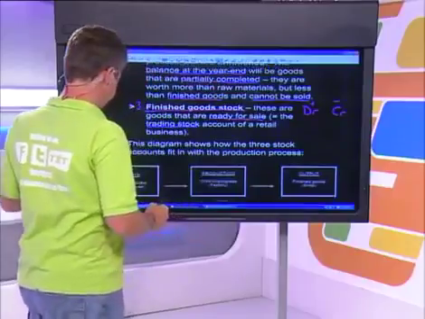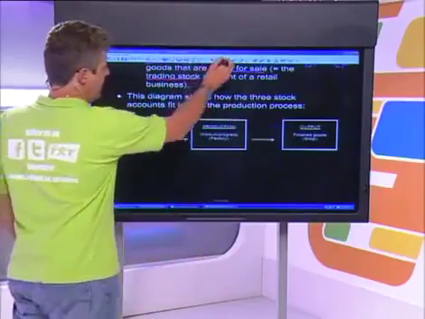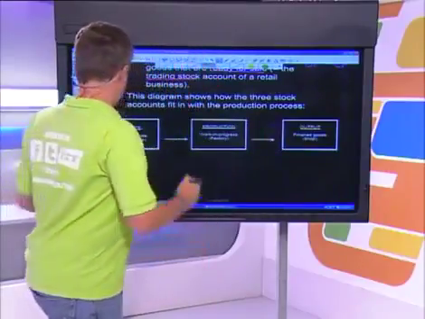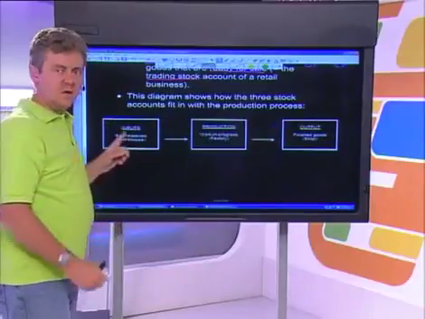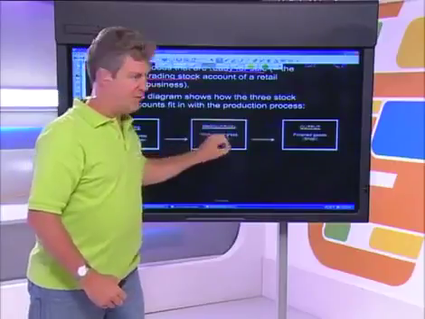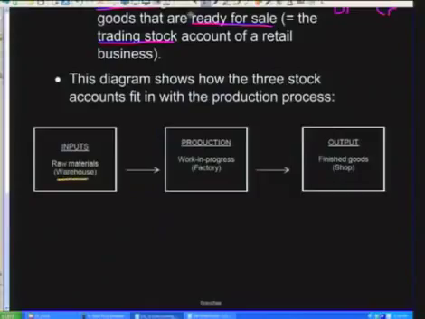Now, let's have a look at this little diagram, which might just help you understand how the 3 different stock accounts are used in production. If you are producing something, you may even remember this from EMS back in the days of grade 8 and grade 9, you will know that there's a production process which consists of taking inputs, producing something, and creating outputs. So the inputs are stored in the warehouse, and these are called raw materials.